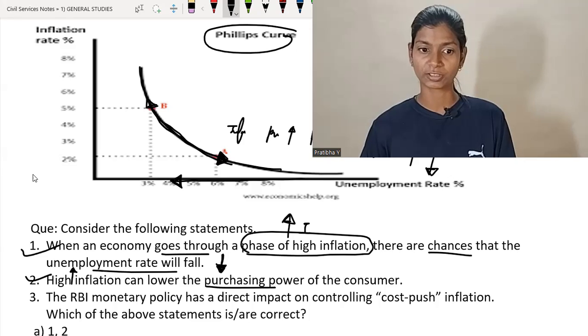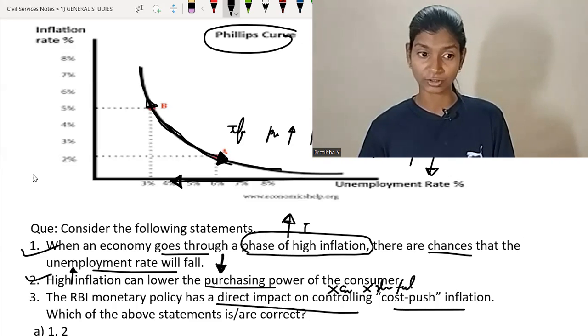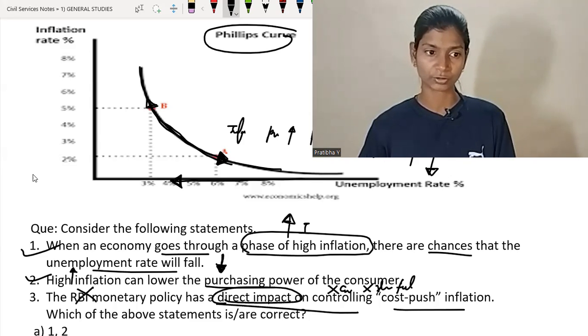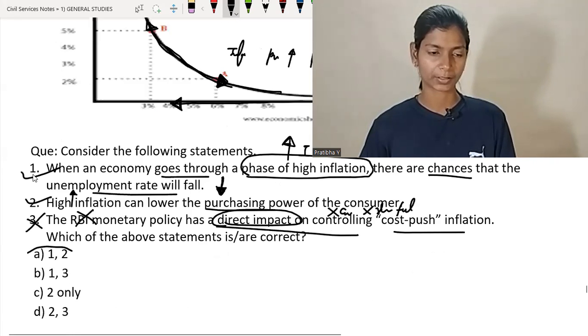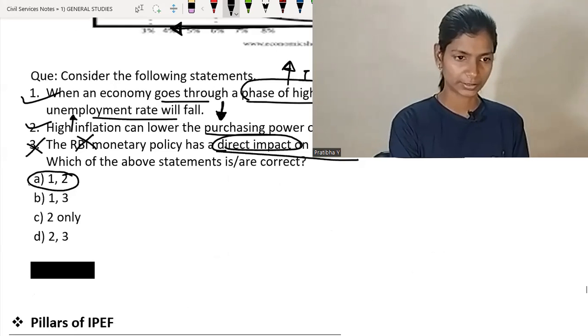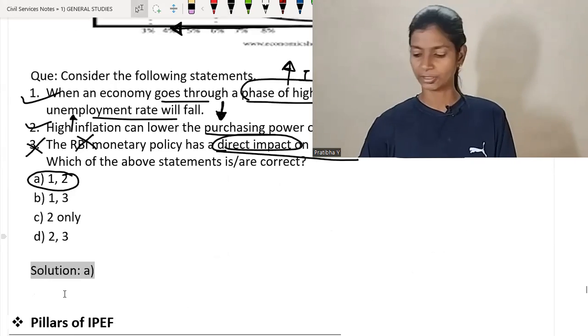The RBI monetary policy has a direct impact on control of cost push inflation. No, it controls the demand but cannot lower the prices of fuel. So RBI monetary policy does not have a direct impact. So the third one is wrong. So the options are 1 and 2, that means option A. Let us check whether we are on the right path or not. So yes, the solution is yes. So we are on the right path.